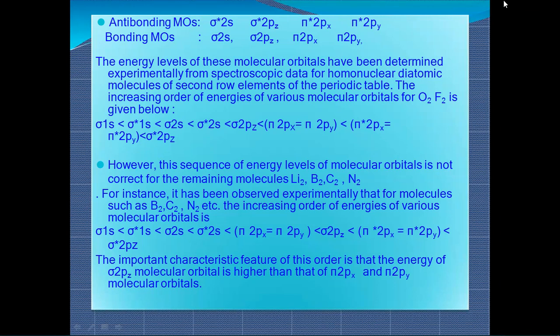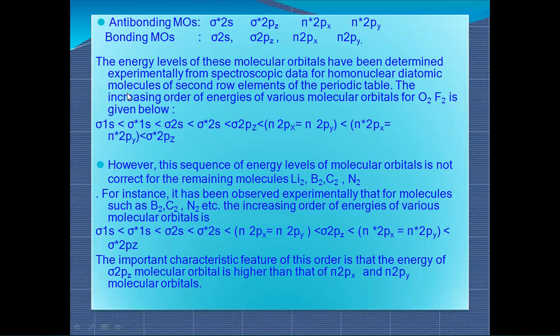Previously we learned that we used to write electronic configuration as 1s2, 2s2, 2p6, 3s2, 3p6. But if we write the electronic configuration of molecules, we will write in this manner. After every bonding, you have to write one anti-bonding molecular orbital, in which we fill the electrons on the basis of their energy. The energy levels of these molecular orbitals have been determined experimentally from the spectroscopic data for the homonuclear